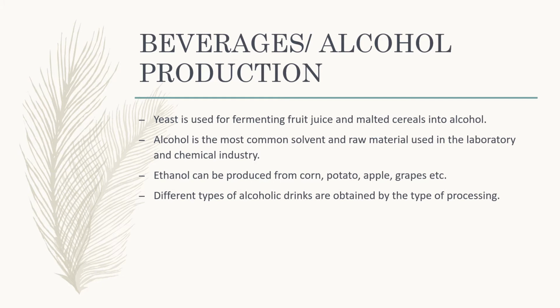So how do they differ? One, in the source from where they are obtained, and second, the processing method. Some are distilled and some are non-distilled. So these are the categories, and this is the alcohol production or industrial use of yeast.